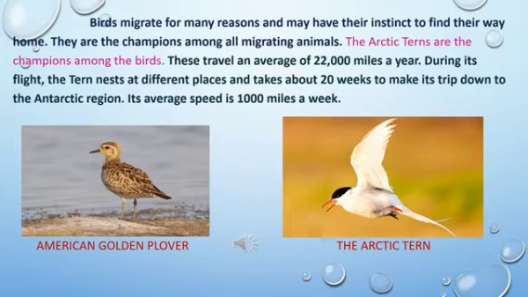These travel an average of 22,000 miles a year. During its flight, the tern nests at different places and takes about 20 weeks to make its trip down to the Antarctic region. Its average speed is 1000 miles a week.